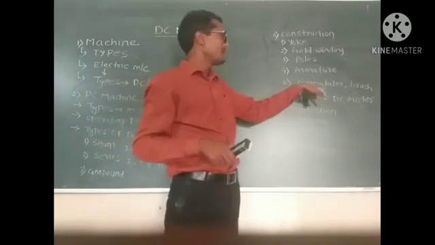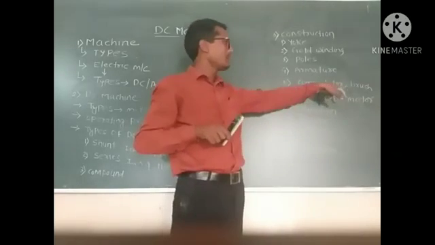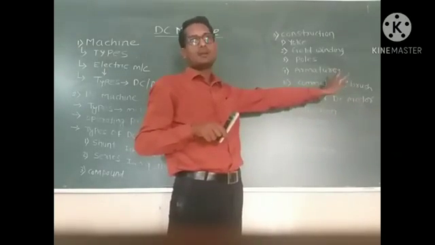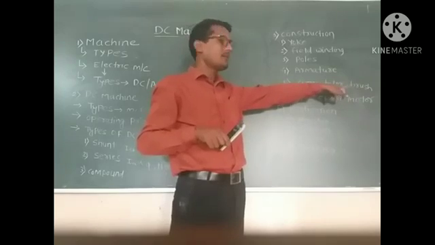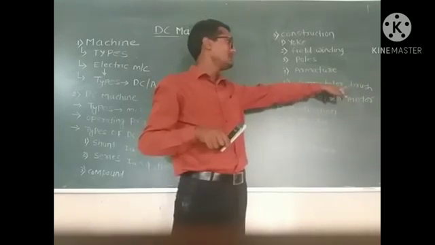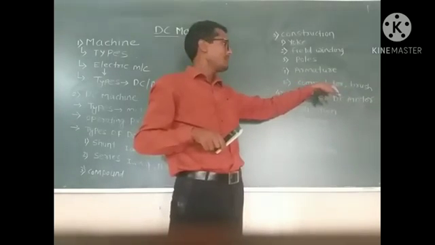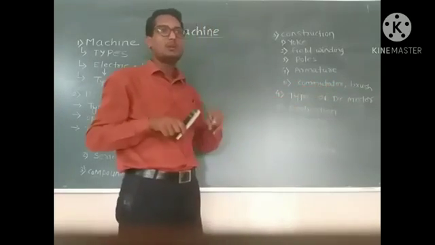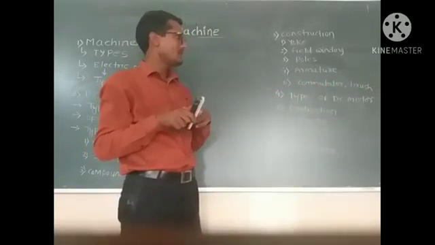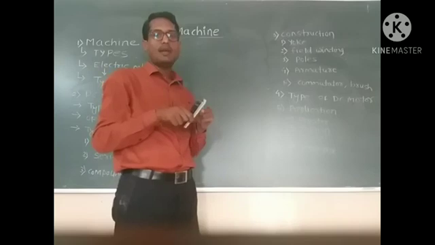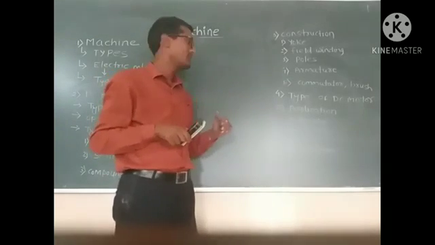That means the commutator is a rotating part, but brushes are the stationary part. There is no movement by brushes, because these are stationary parts and the commutator is a rotating part. But brushes continuously touch the commutator and collect all the DC current from that commutator.